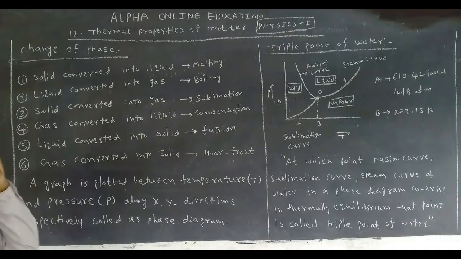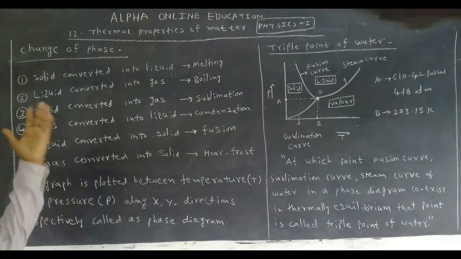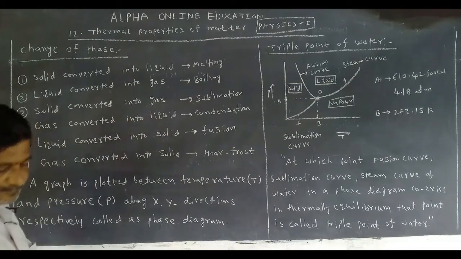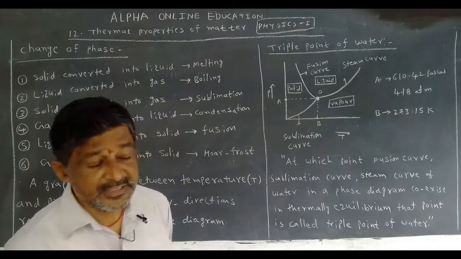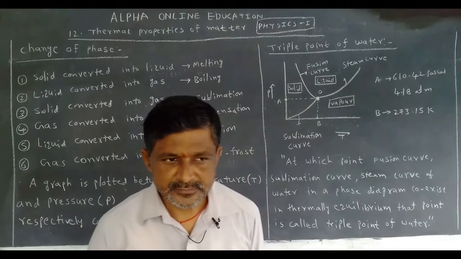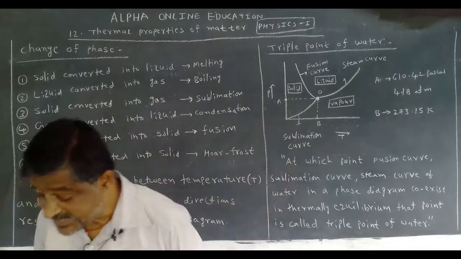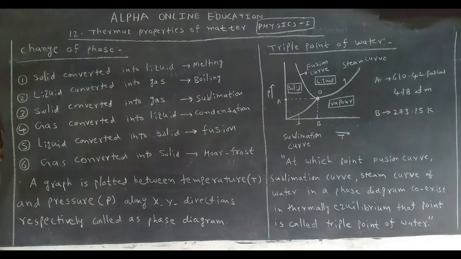Okay. Now, we can see another way. Gas is converted into liquid. If the gas is converted into liquid, it is called condensation. In some books, it is called liquefaction. We can see this in our daily life.